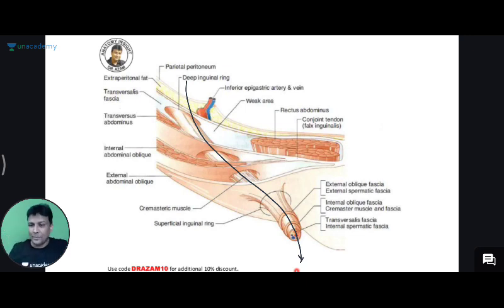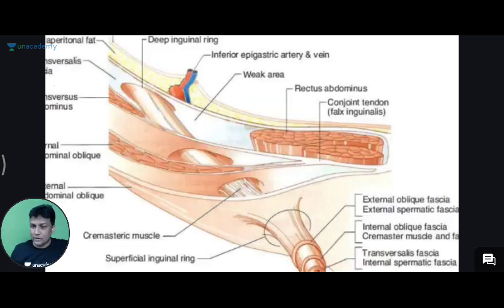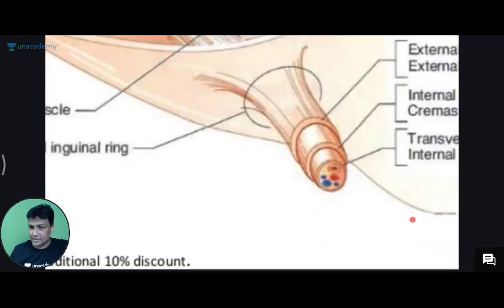If you don't believe me, let me zoom this and show you, so that you will trust that Azam sir is teaching correctly. Look at this one here. Are you able to see the testicular artery here? Are you able to see the vein here? Are you able to see the yellow colored nerve here? And then there's a duct. All of them together are surrounded by the 3 fascia, and together it is known as the spermatic cord.